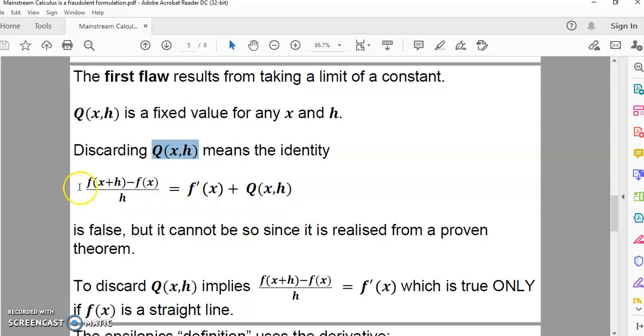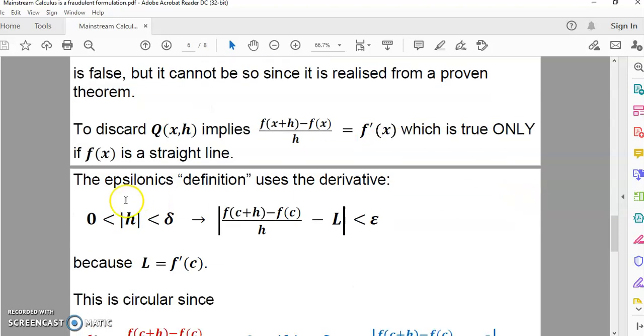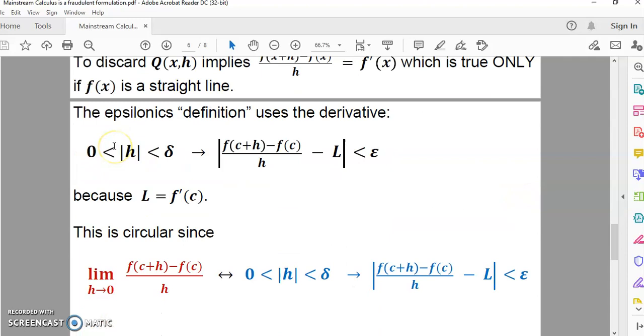So if f is a straight line, then this here is 0. And that's the only time that it's 0. So to discard q of xh implies that this finite difference quotient is equal to f prime of x, which, as I said a few times over, is true only if f of x is a straight line.